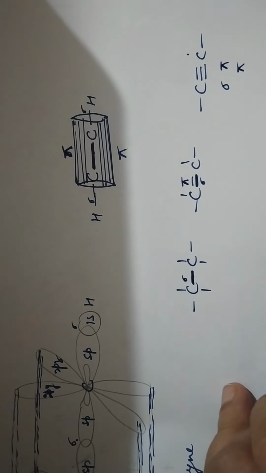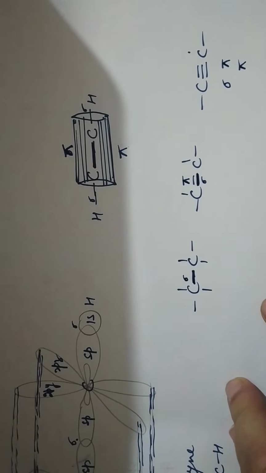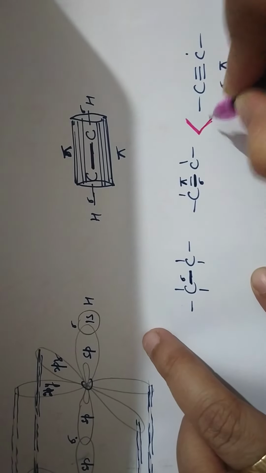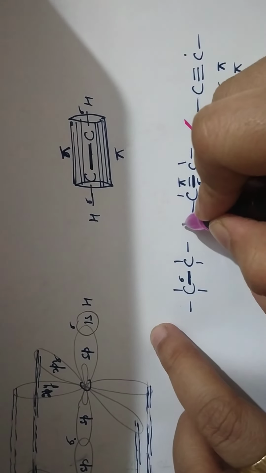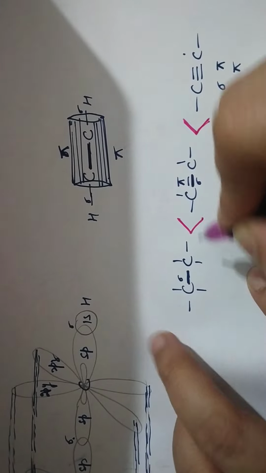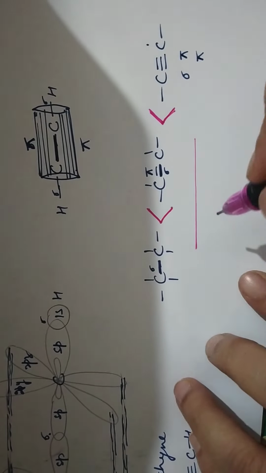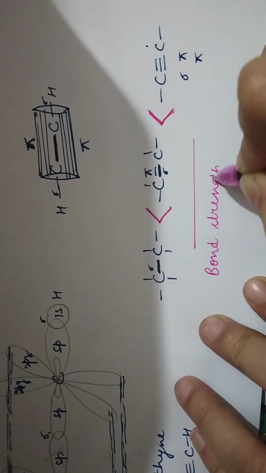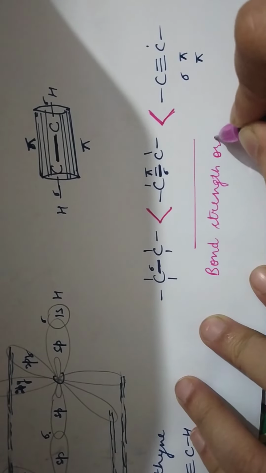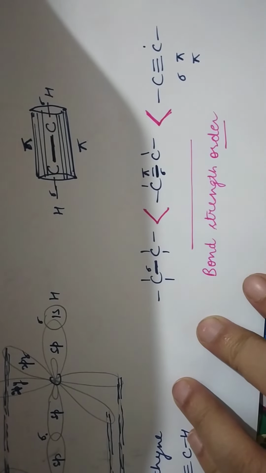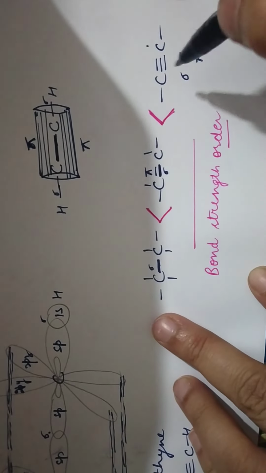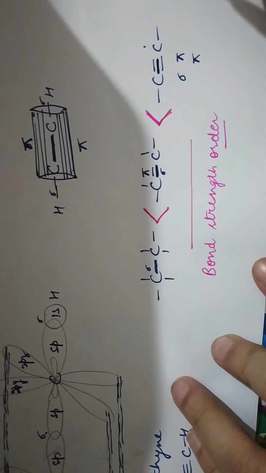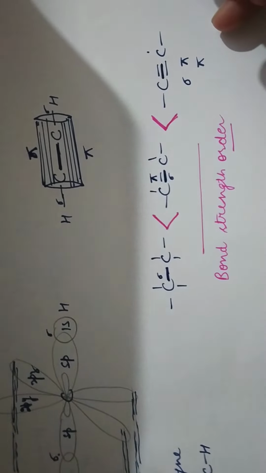So the more the overlapping, the more is the strength of the bond. So here we come to the conclusion that the triple bond is the strongest, then the double, and then the single bond. So that is the bond strength order of the single bond, double bond, and triple bond. Here also the bonds which are made bold by me are the sigma bonds, while the others are the pi bonds.